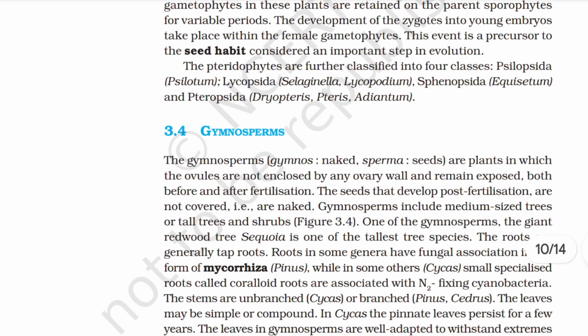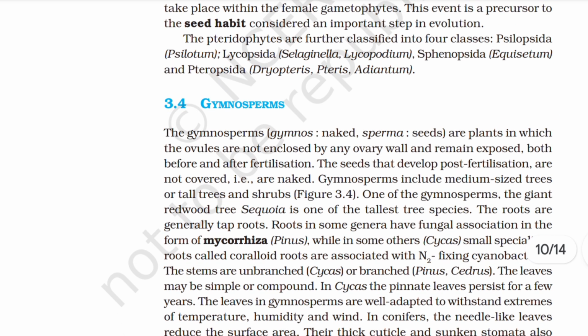3.4 Gymnosperms. The gymnos, naked, sperma, seeds, are plants in which the ovules are not enclosed by any ovary wall and remain exposed both before and after fertilization. The seeds that develop post fertilization are not covered, that is, are naked. Gymnosperms include medium sized trees or tall trees and shrubs. One of the gymnosperms, the giant redwood tree, Sequoia, is one of the tallest tree species.